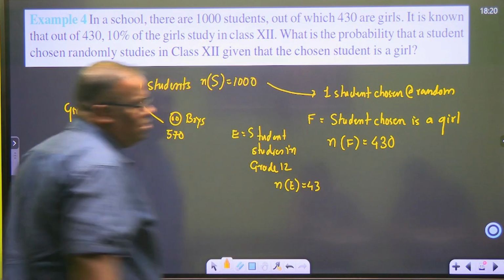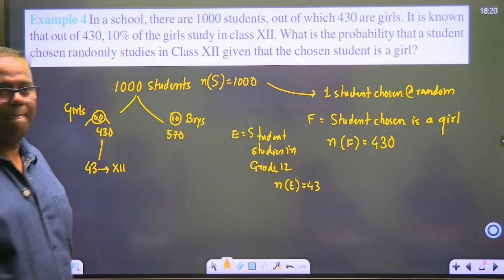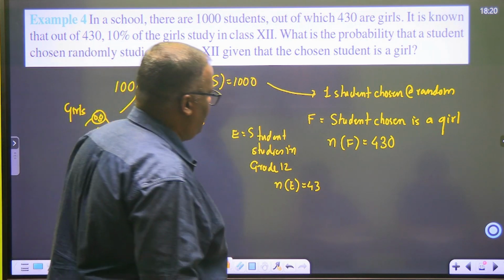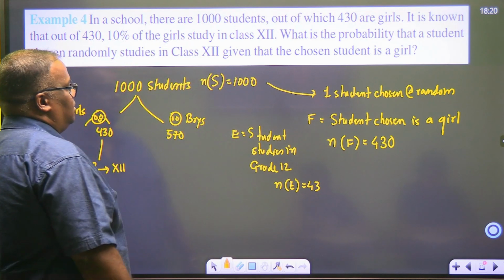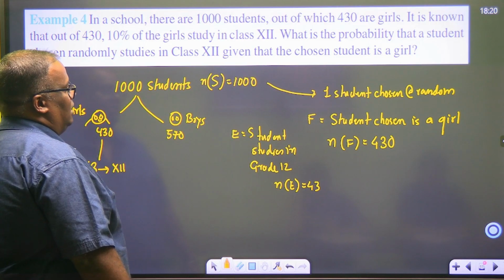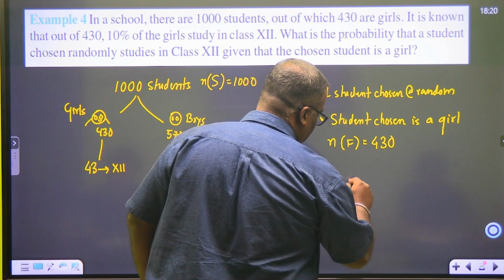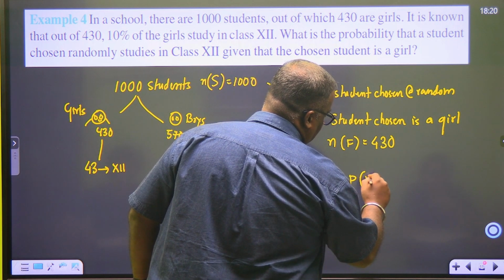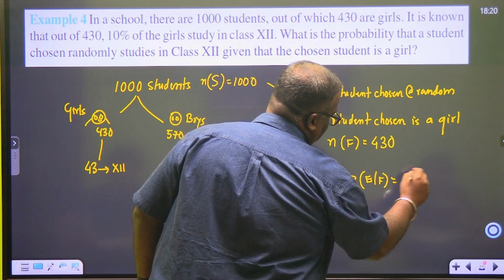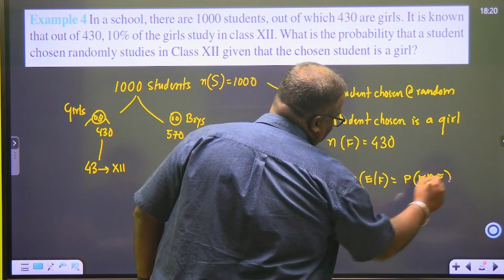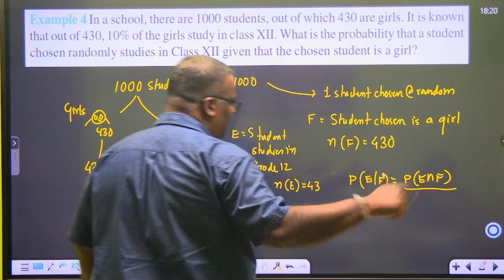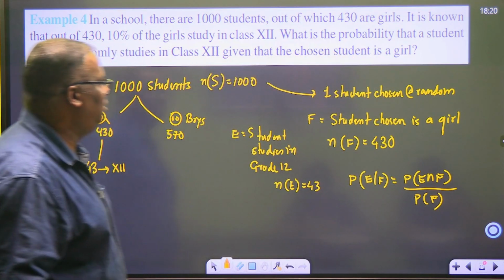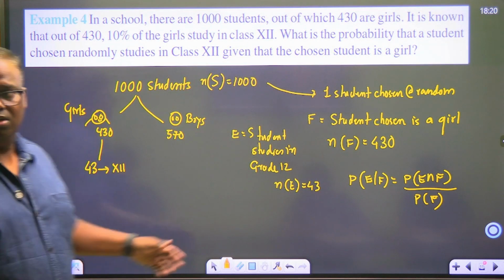43. So you can find it out now. Probability of E given F. E intersection F is the same as F intersection E. This you will study in the next class, divided by probability of F. So can you find out what is E intersection F? Can you tell me what is E intersection F?